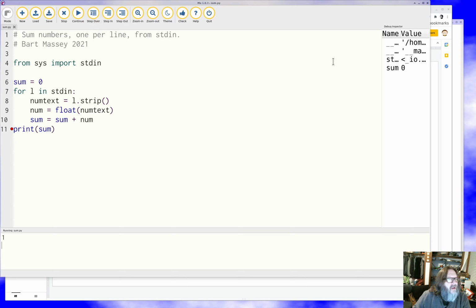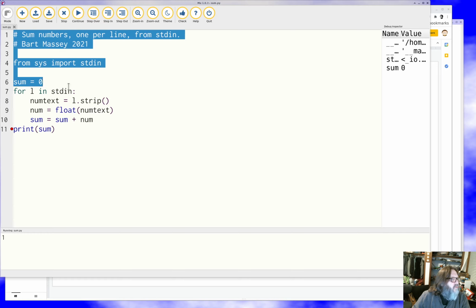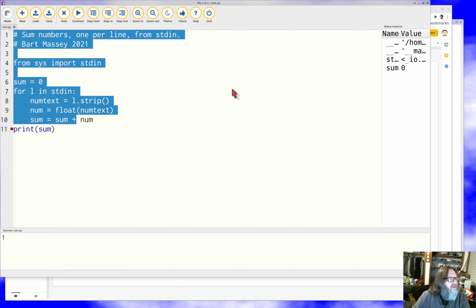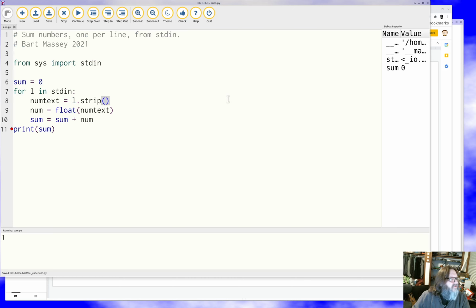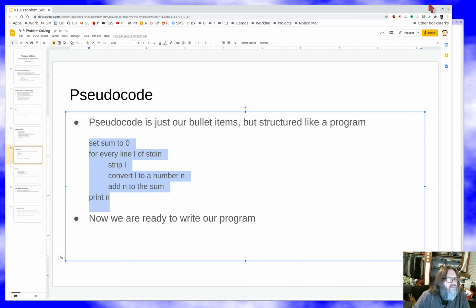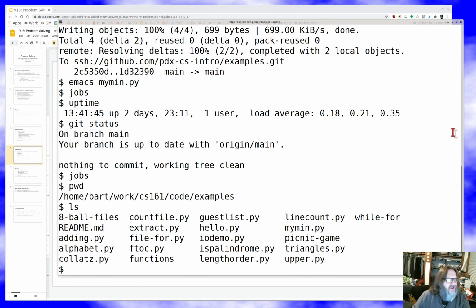Huh. All right, so Moo isn't so great for running programs that process standard input. We're just going to do the obvious thing here. We're going to hit save on this one more time, close Moo, and start working with this on the command line where we can actually work with it. So we'll go over to our examples code directory.